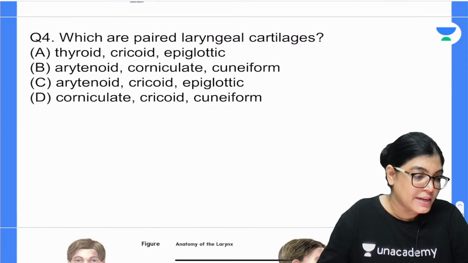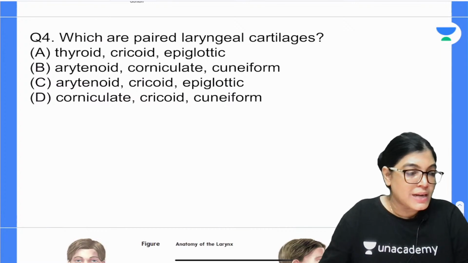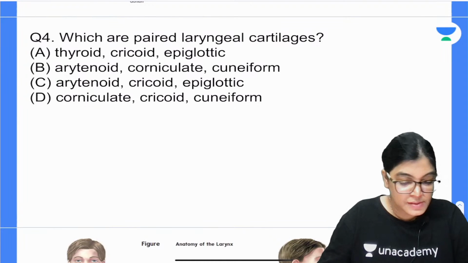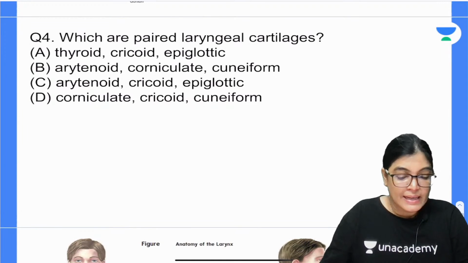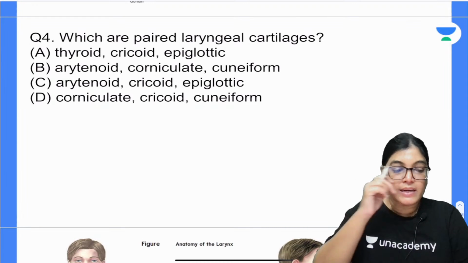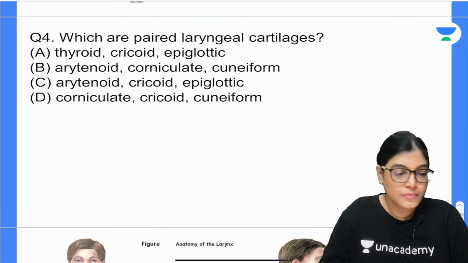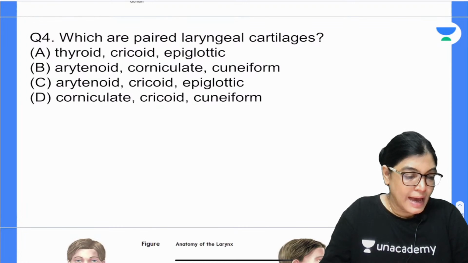Question number 4, mark the correct answer. Your time starts now. Easy one. Which are the paired laryngeal cartilages?